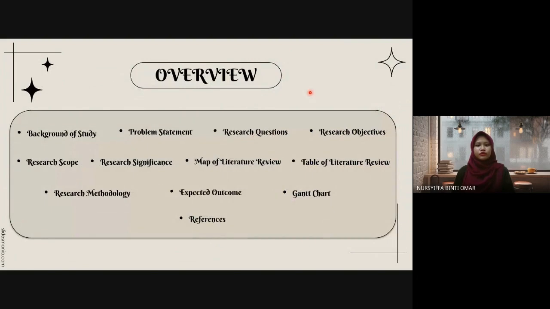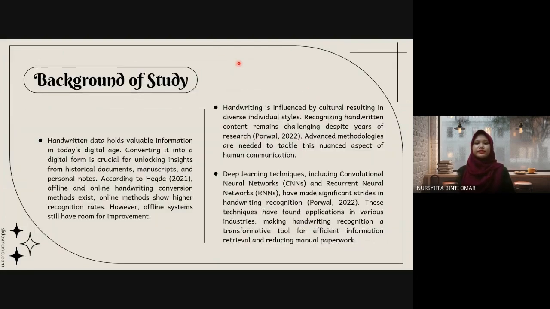This is the overview of the list of contents in the slide. Let's start with the background of this project. For a brief explanation of this research background, the project focuses on handwriting character recognition as its domain and how this topic has evolved as time passes.